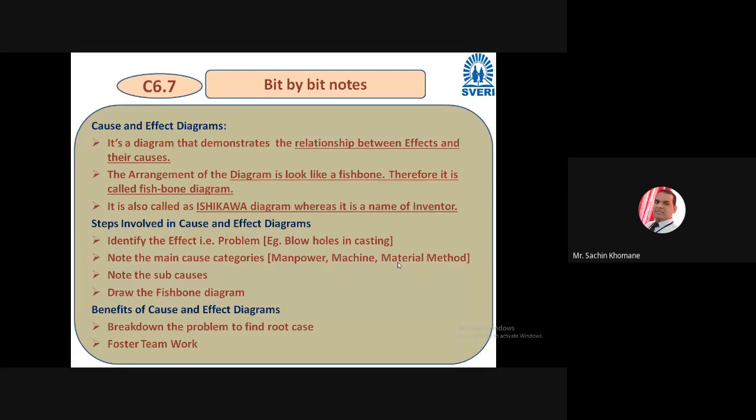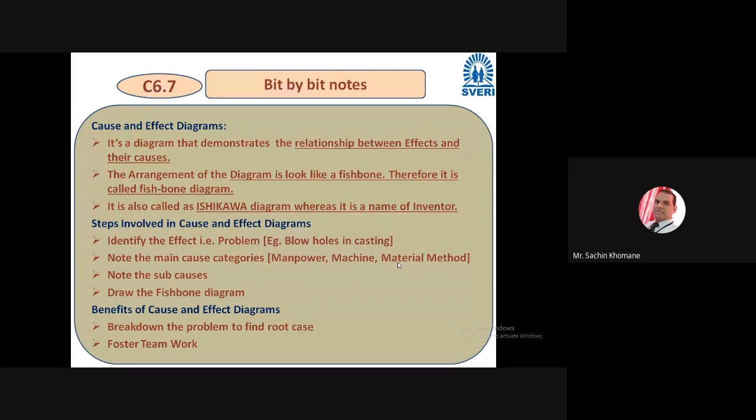We are well aware of these two words. If there are certain causes, effects are going to be there, right? So this diagram indicates that relationship.